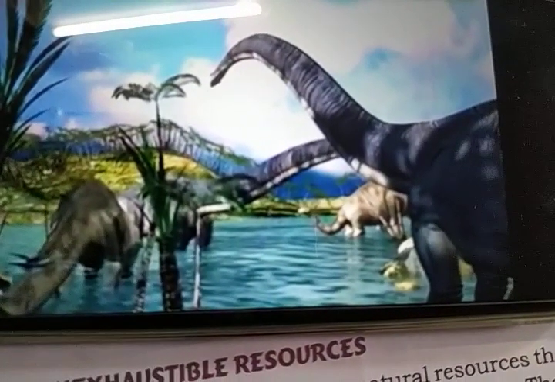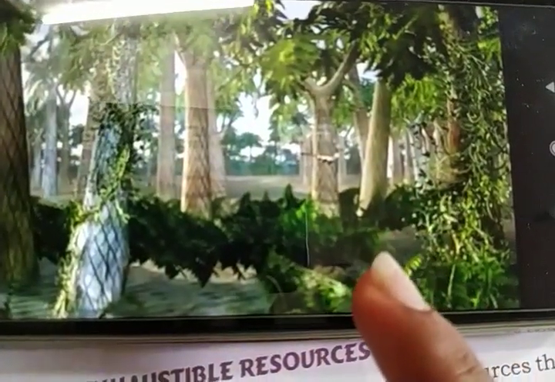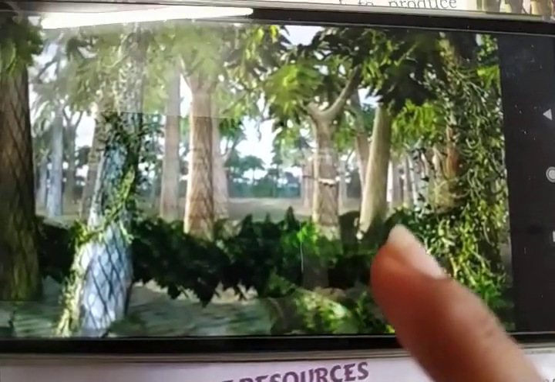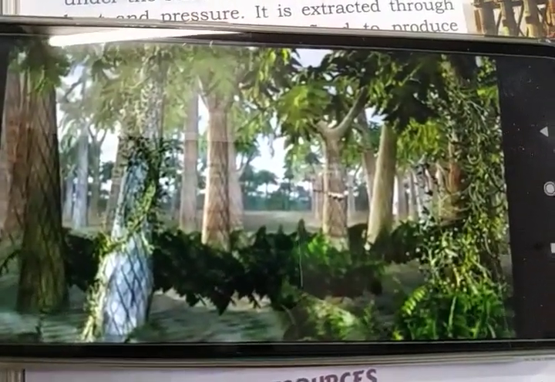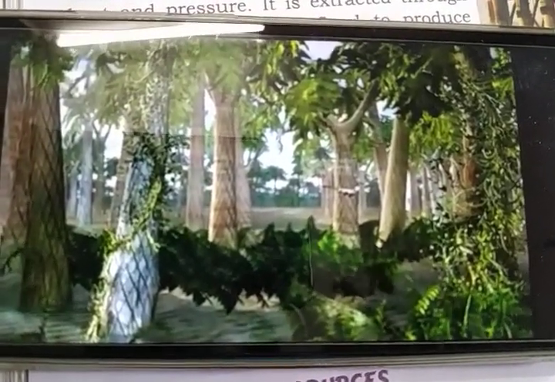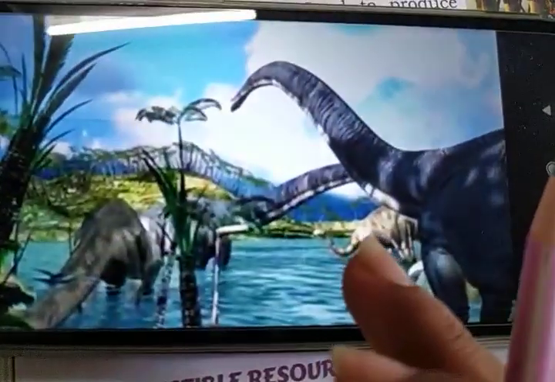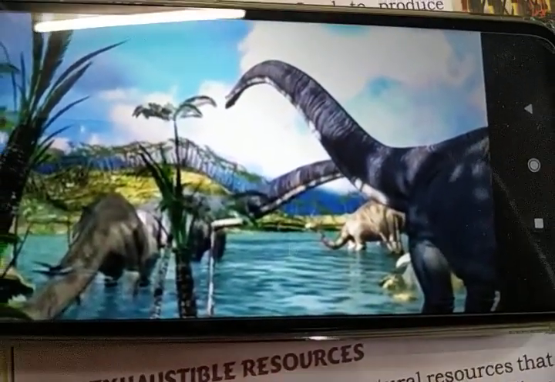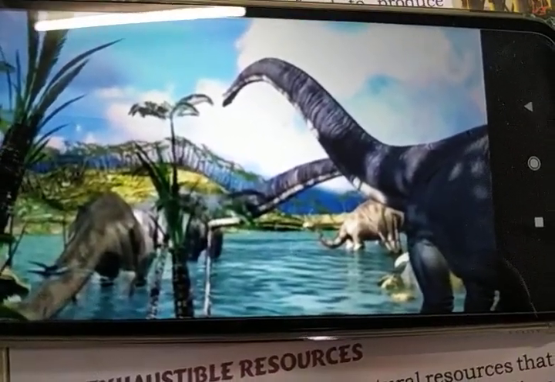So layers are formed. What I am saying is that when these plants and animals were buried under the earth's surface, buried means दब गए. जब plant और animals earth की surface के नीचे दब गए, तो they had a lot of pressure to handle. Like if you are stuck inside something or something comes over you, you also feel a lot of pressure. अब जब बहुत सारे stones के नीचे और मिट्टी के नीचे जब ये plant दबेंगे, तो they also feel a lot of pressure, and due to this pressure, these plants and animals convert into coal and petroleum.